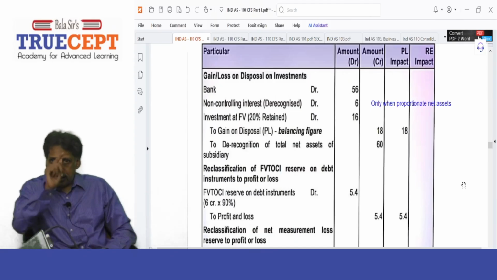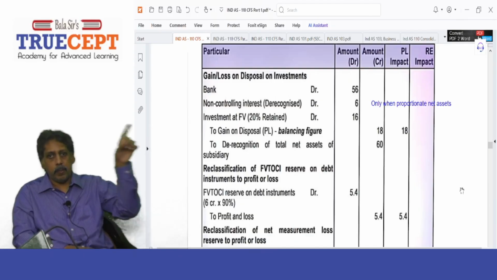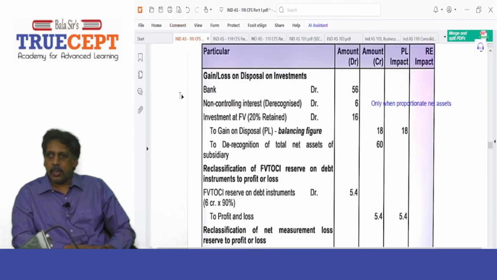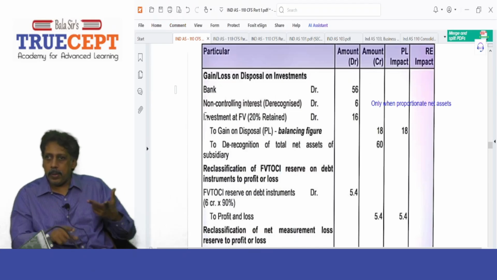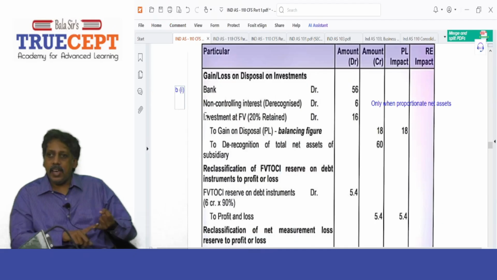I'll tell you. I'll attach numbers also if you want, like how they teach. So just see the first, bank account debit. It is point B1 in B98. And the next one, NCI, it is A2. Trust me, you can write. Then investment retained, it is B3.